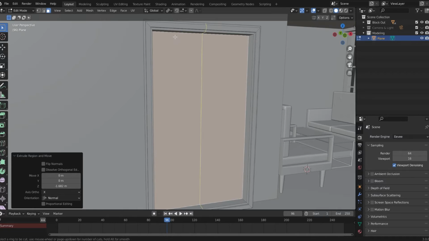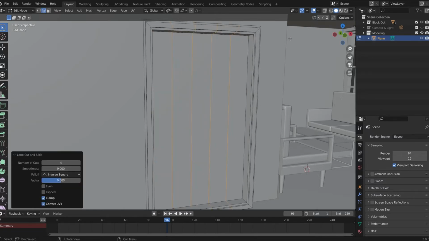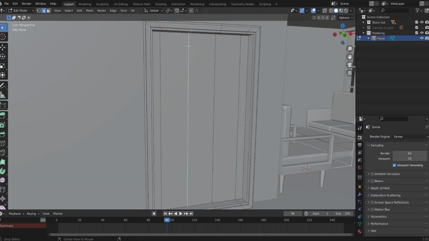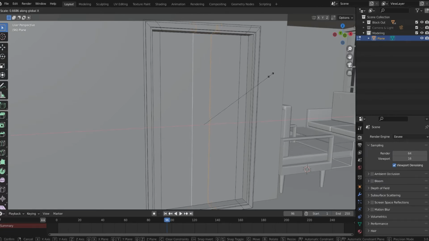Alright, so here I will add 4 cuts like this and resize them. Make sure here you have median point on the x-axis to be a bit more wide. Something like this. And these two in the middle, I press Alt click and Alt click, Shift Alt click to select both of them. S, X and bring them a bit closer.